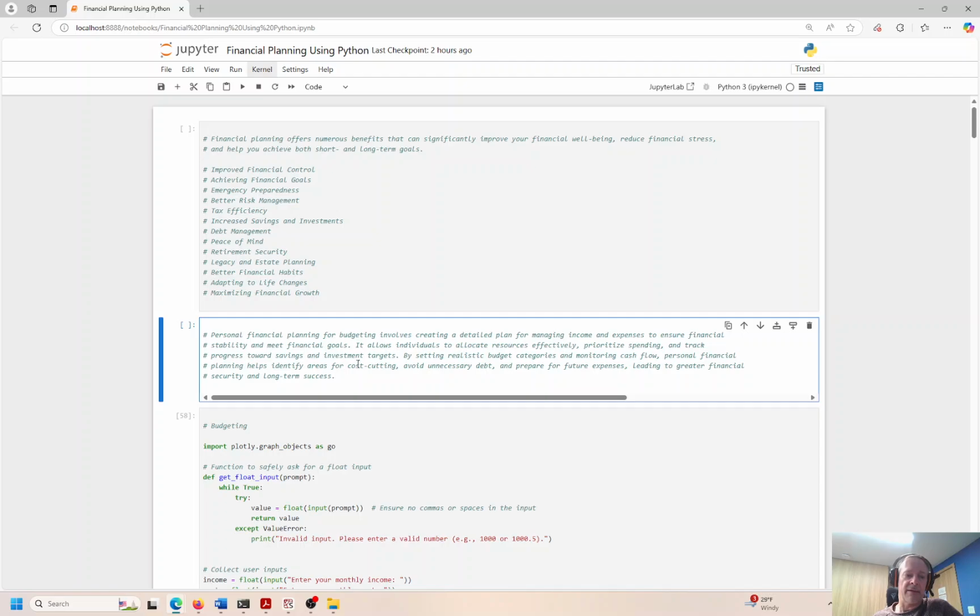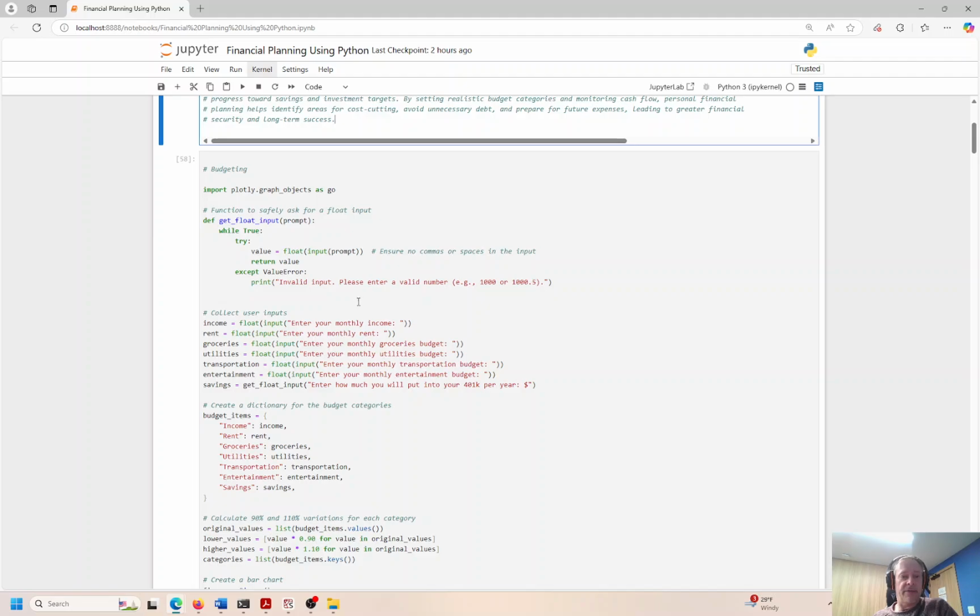So, if you start saving earlier, you can save a lot less and you can still potentially have a lot more retirement. If you wait much longer in life, like 20 or 30 years, if you kick the can down the road at the latest, you're going to have to save a lot more money in the end to meet your target, right? If you do more at the beginning, overall, it's going to be a lot less contribution on your part. If you don't do anything until it's too late, then it's basically too late and you totally missed the boat, right? So let us take a look at this.